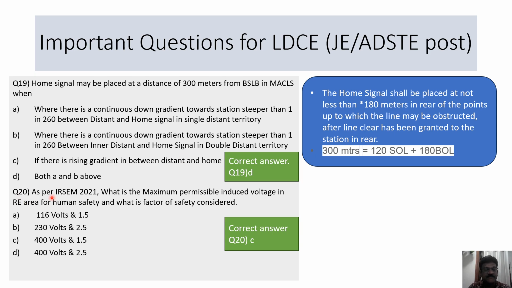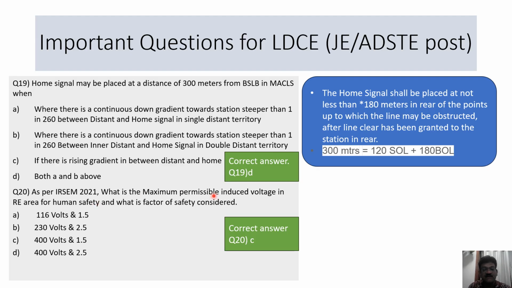Question number 20. As per IRSCM 2021, what is the maximum permissible induced voltage in RE area for human safety, and what is the factor of safety considered? The maximum permissible induced voltage in RE area that we have seen is 95 volts per kilometer and 116 volts per kilometer, in the previous question.